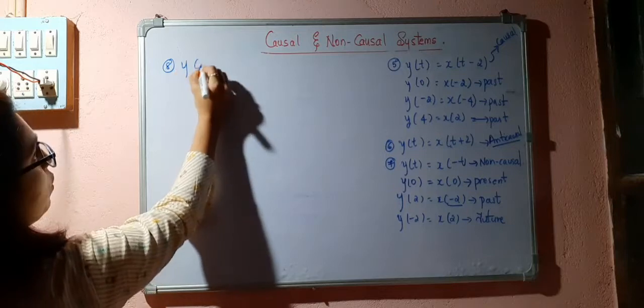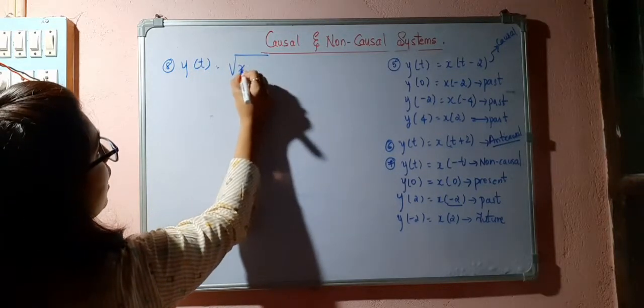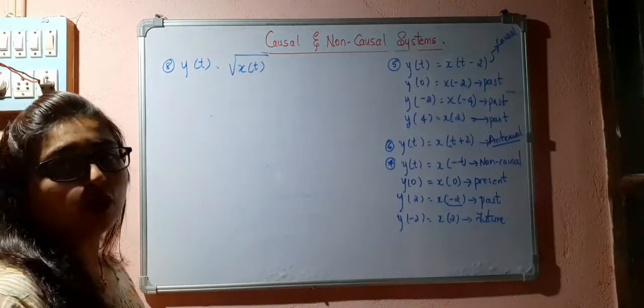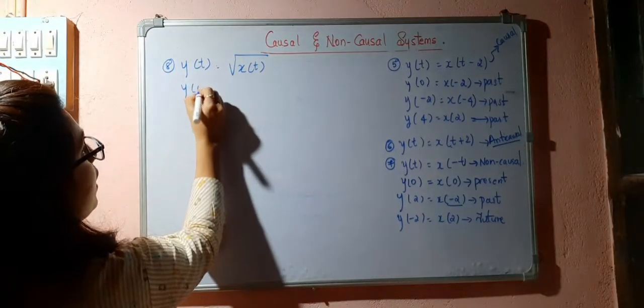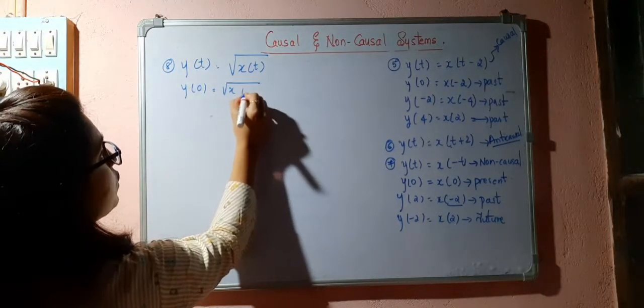Y of t is equal to square root of x of t. So in this case, y of 0 is equal to square root of x of 0.